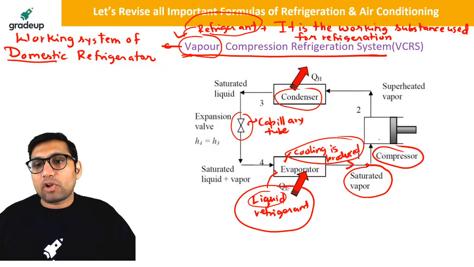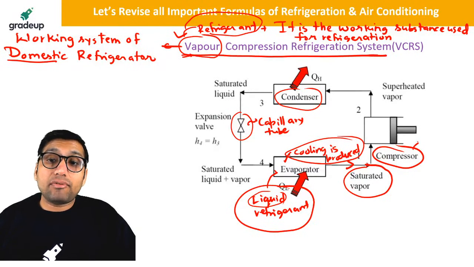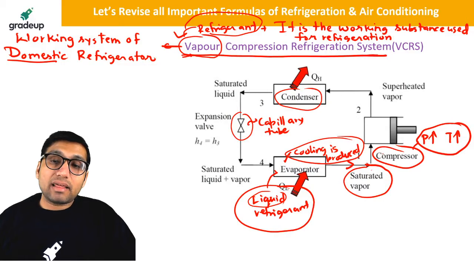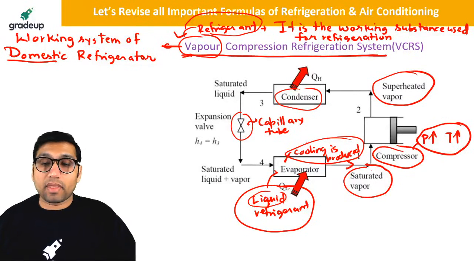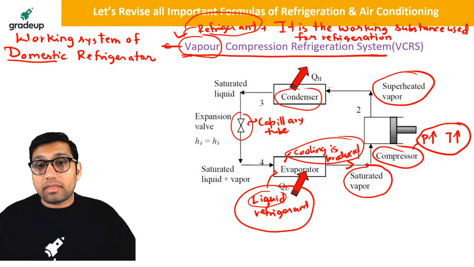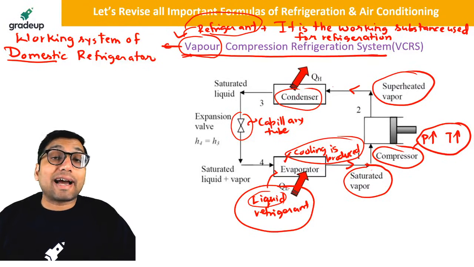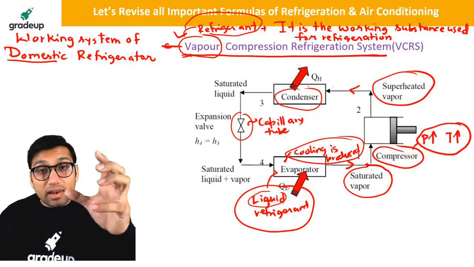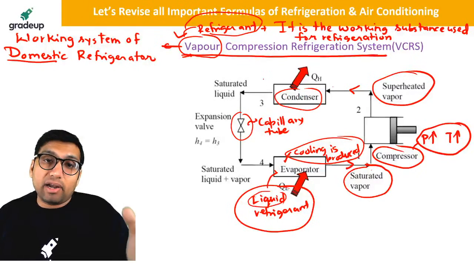This saturated vapor will go into a compressor. The compressor is a device used to increase the pressure and temperature of this saturated vapor, making it superheated vapor. This superheated vapor will now go into the condenser. The condenser is a heat exchanger used for rejecting the heat of this vapor. It will reject the heat and also convert this vapor into liquid. Which liquid?